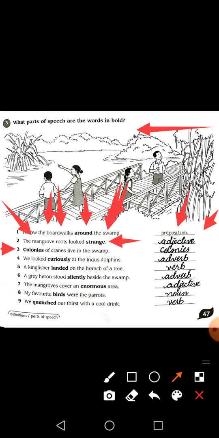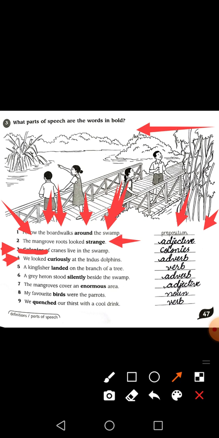Number 3: colonies of cranes live in the swamp. Colonies is actually the name of those groups in which the cranes are living. So here it is the name of groups, and a naming word is always a noun. So here colonies is a noun. Number 4: we looked curiously at the Indus dolphins.